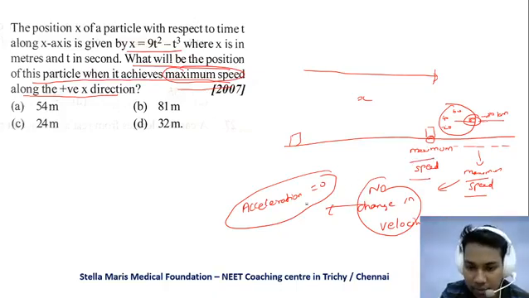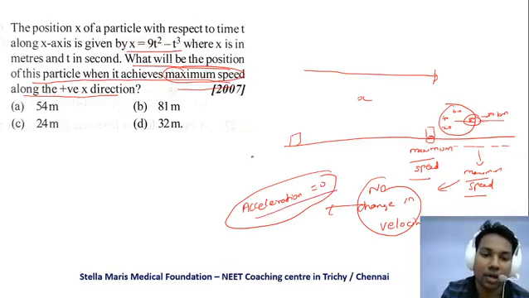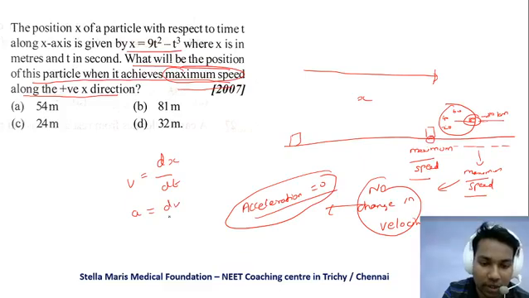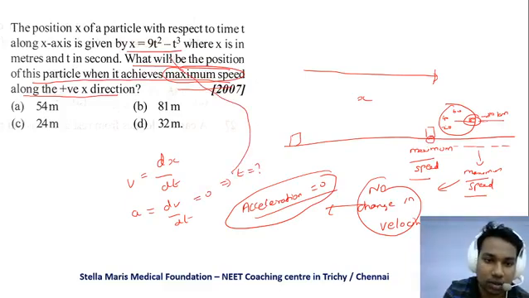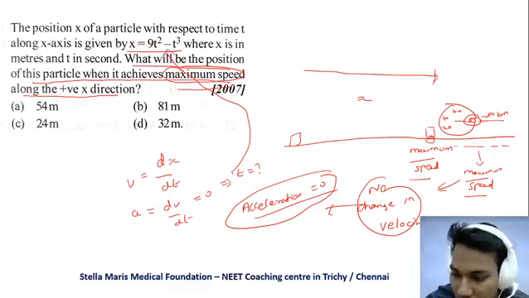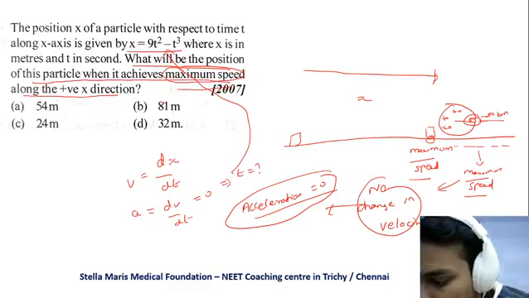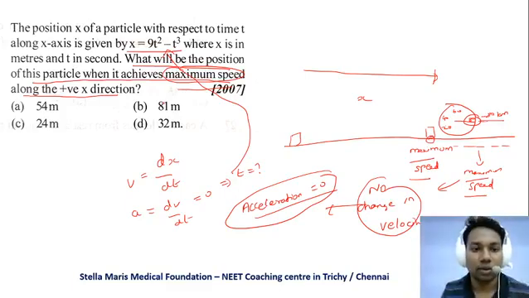So when you achieve the maximum speed, the acceleration will be 0. You know what you have to do? You have to find first dx by dt, that is velocity, and then find acceleration, dv by dt. At maximum speed, acceleration is equal to 0. From that you have to find time and substitute this time in the position x, and you will get the answer. Okay, so type the answer. I think I have explained the concept. You can work it out.